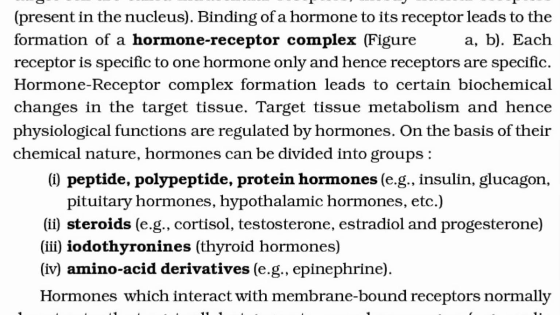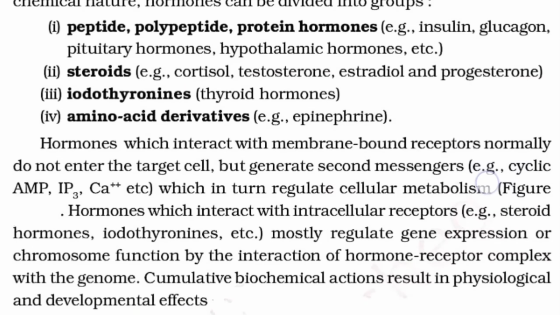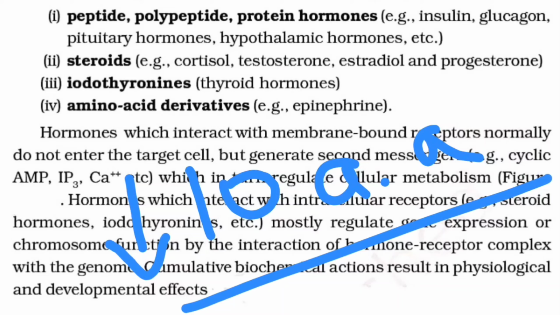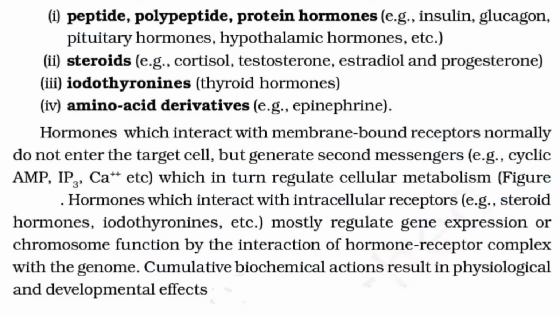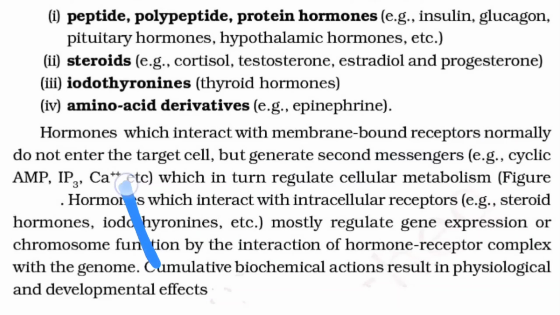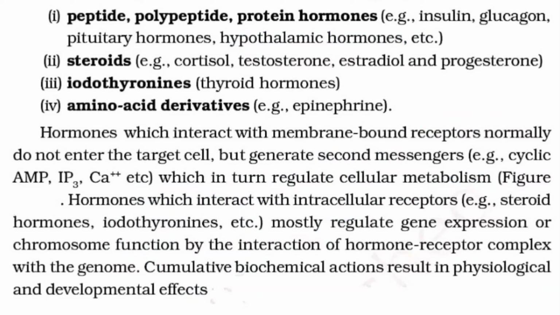On the basis of their chemical nature, the hormones are divided into different groups. For example, they may be peptide, polypeptide, or protein hormones. What is the difference between them? I may be wrong, but as I heard in my college days, if there are less than 10 amino acids arranged in a linear fashion, that is called a peptide. If there are less than 50 amino acids, it is a polypeptide. If there are more than 50 amino acids, then it is a protein hormone. For example, insulin, glucagon, pituitary hormones, hypothalamic hormones, etc.